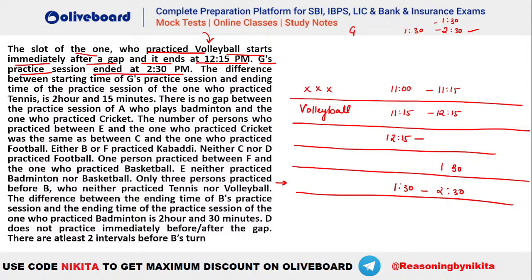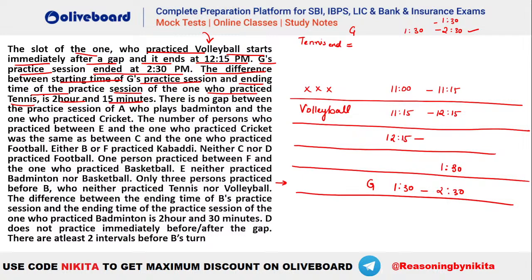Okay, so you can see that this is the case we are getting here. So now we know that this person is your G, right? ये कौन है? ये G है, because it is given G's practice session ended at 2:30 p.m. So G is ending at 2:30, that means this is your G here. Now it says the difference between the starting time of G's practice session and the ending time of the practice session of the one who practiced tennis is 2 hours 15 minutes, right? So you can see the ending time of tennis, what is given here? Ending time of tennis has to be how much?